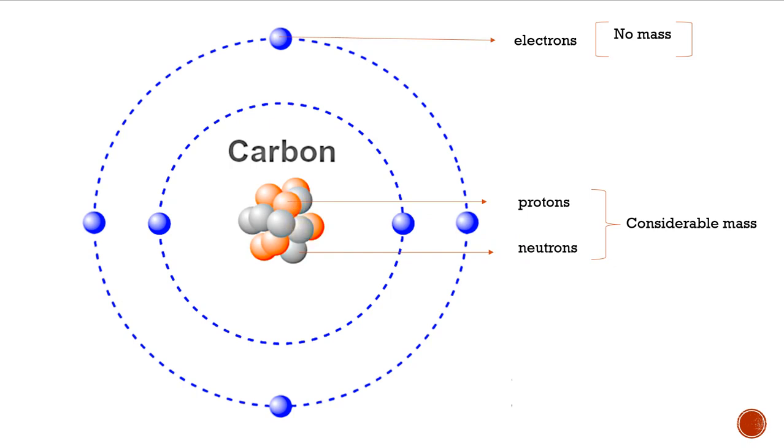So you have to write the point: the sum of the number of protons and number of neutrons is called its mass number. Now count the number of protons and neutrons in this carbon atom. How many protons are there? 1, 2, 3, 4, 5, 6. So 6 protons. Count the neutrons, 1, 2, 3, 4, 5, 6 neutrons. So this carbon atom contains 6 protons and 6 neutrons. Totally 12, right? So the mass number for carbon is 12.